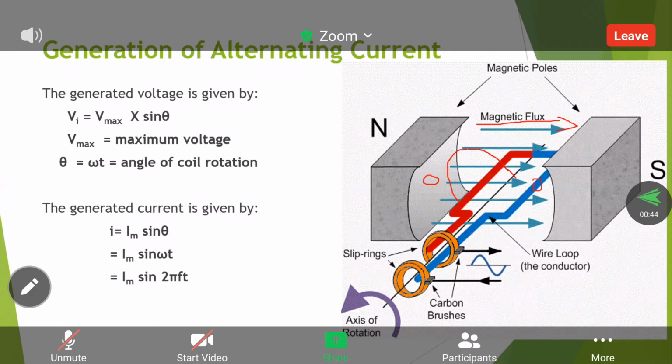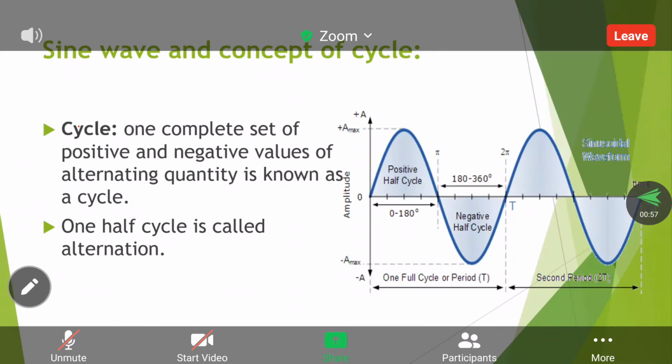Because of that reason, the electrical current produced by the conductor also reverses every half cycle. So because of that, we are getting one positive half cycle and one negative half cycle. Right? So that is what we call a cycle. One complete set of positive and negative half cycles, or alternating quantities, is known as a cycle.